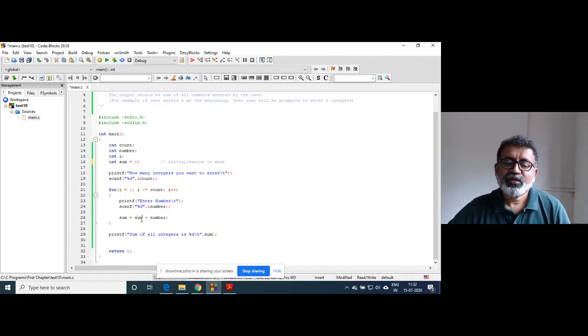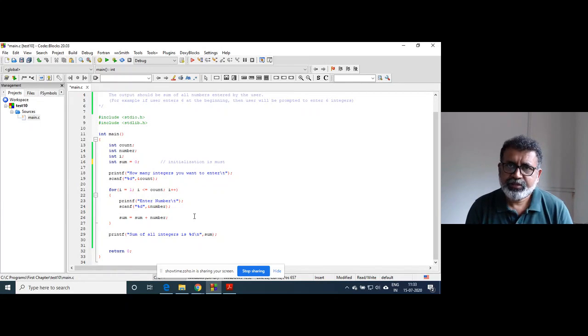Similarly here, the current value of sum, that is 0, plus the new value of number, that is 5. So 0 plus 5, so 5 will be stored. And the same process you were doing in your mind, right? I have just put that in programming logic. The same logic I have written in a programming statement.